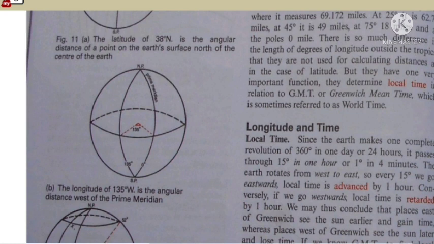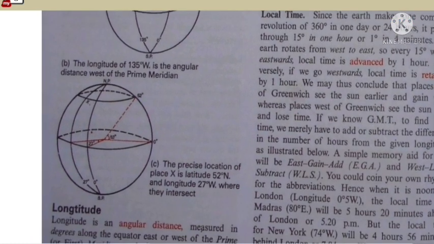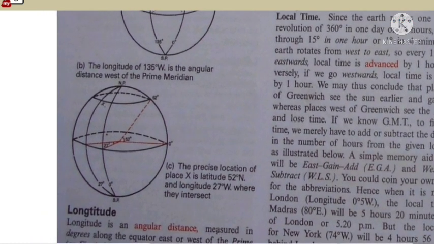they have one very important function: they determine local time related to GMT, or Greenwich Mean Time. This is the full form of GMT, which is sometimes referred to as world time. Longitude and time, local time: since the earth makes one complete revolution of 360 degrees in a day or 24 hours, it passes through 15 degrees in an hour or 1 degree in every 4 minutes.